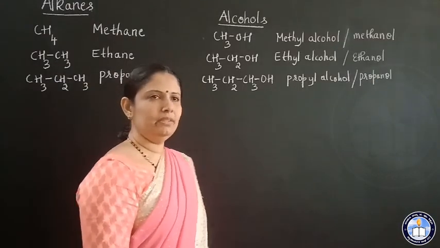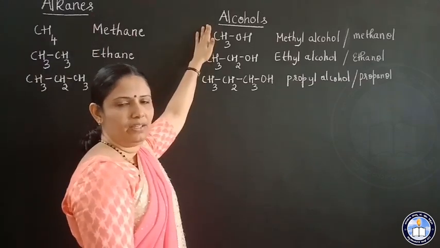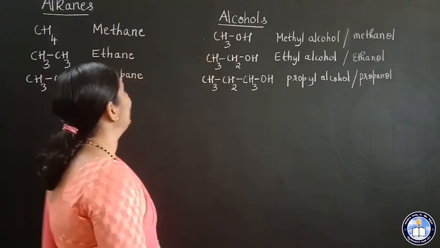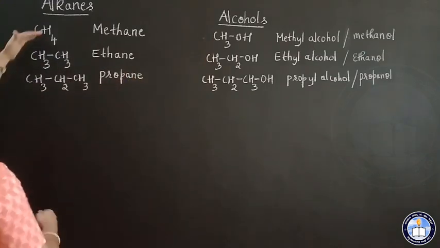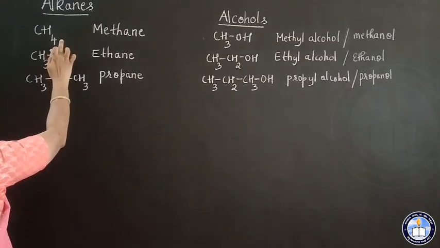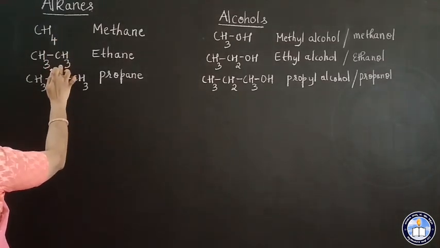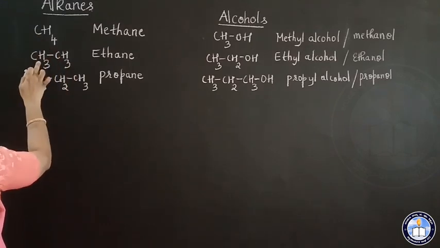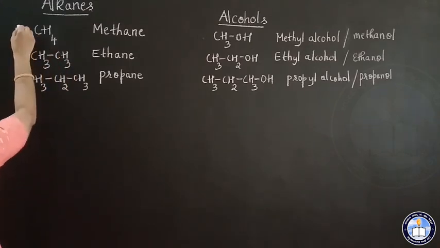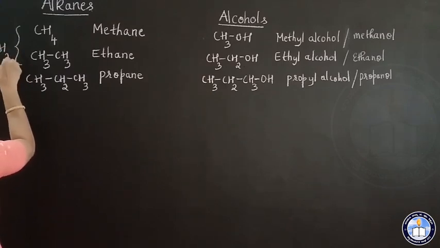See, I have written two class of compounds, alkanes and alcohols. Now, see here, these are the members of alkanes. Now find the difference in molecular formula between these two members, methane and ethane. This is CH4, this is C2H6. So these two members, they differ by CH2 group.